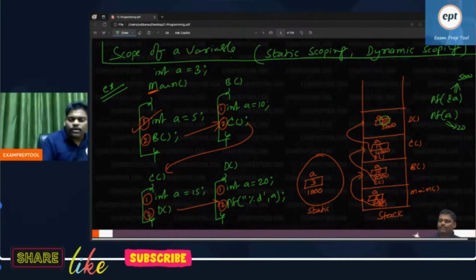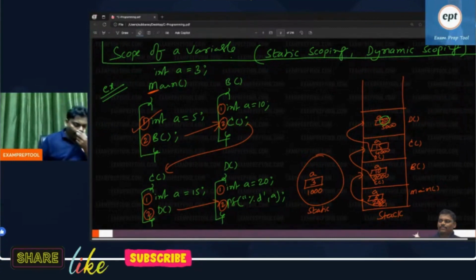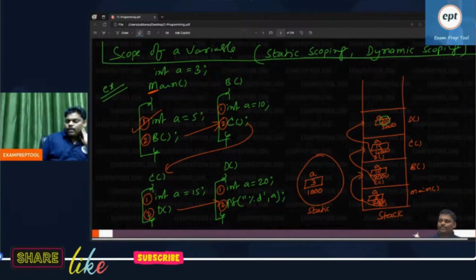Now it is the correct time to ask you: print A, what will print? What is the output of this program? Can you conclude the output of this program? I am there in the D function. The D function prints it, right? D function print A. What will print?